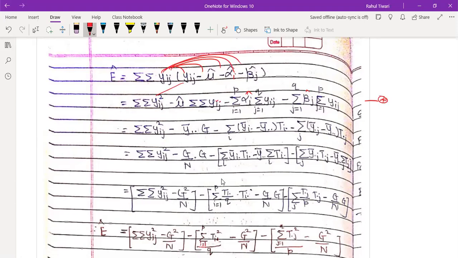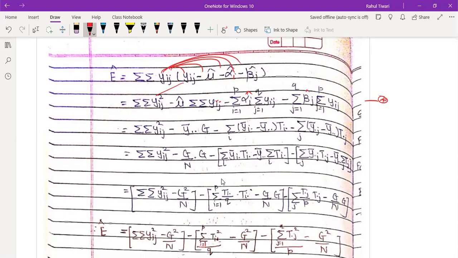Double summation is the grand total. Minus. What is alpha hat? Y bar i dot minus y bar dot dot. What is this summation? अच्छे से ऐड करो. समेशन ओवर j है तो डॉट j में जाएगा. याद रखो हमेशा, जो समेशन आप लेते हैं वो हमेशा उसका डॉट आता है.